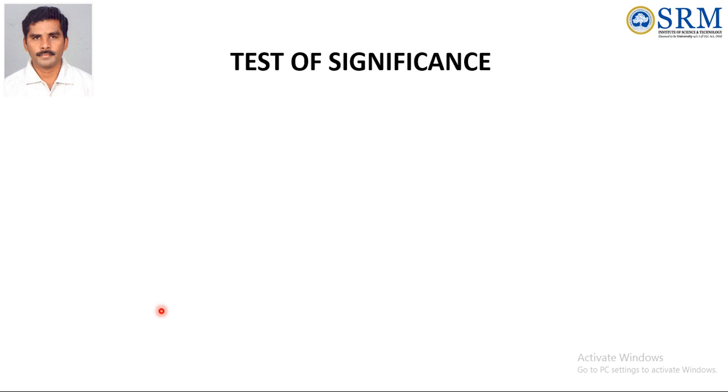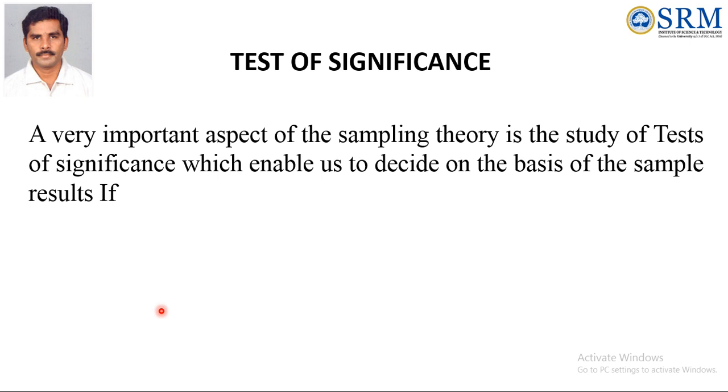Test of significance. It is a very important term. A very important aspect of sampling theory is the study of test of significance. Significance means finding the difference between the sample and the population.